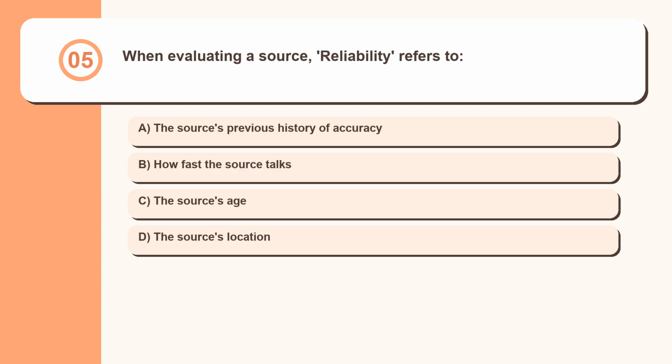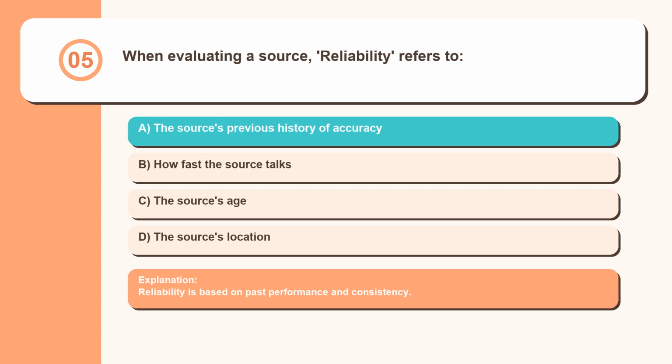Question 5. When evaluating a source, reliability refers to the source's previous history of accuracy, how fast the source talks, the source's age, the source's location. Reliability is based on past performance and consistency.